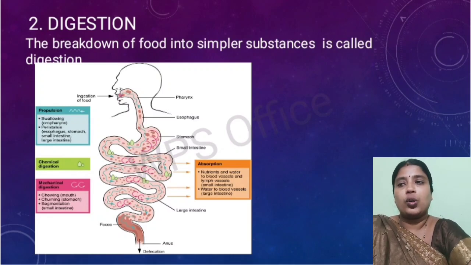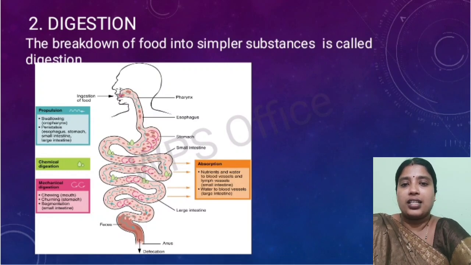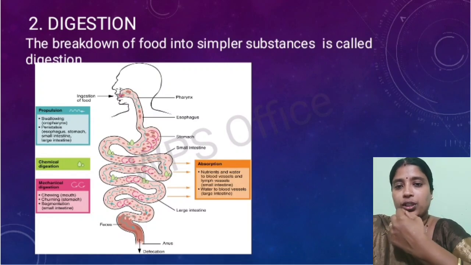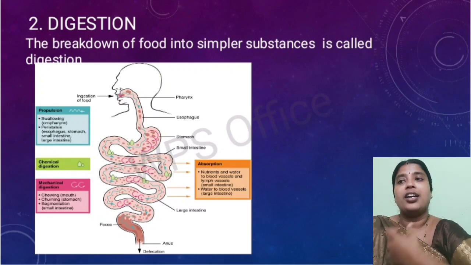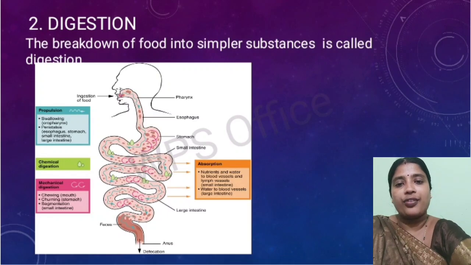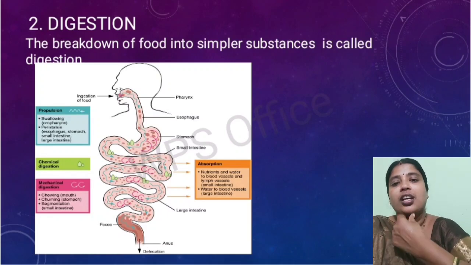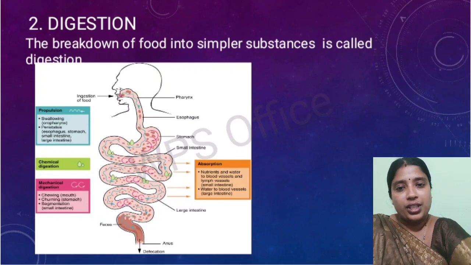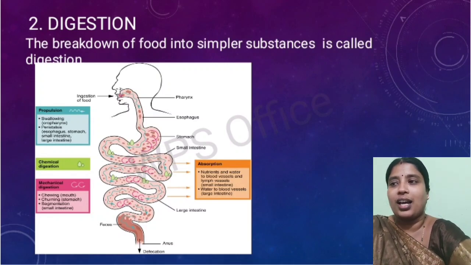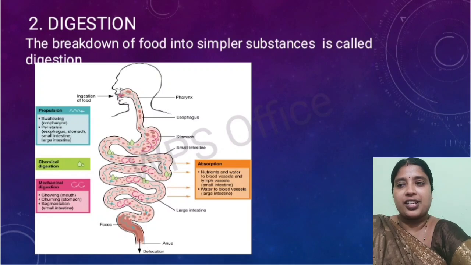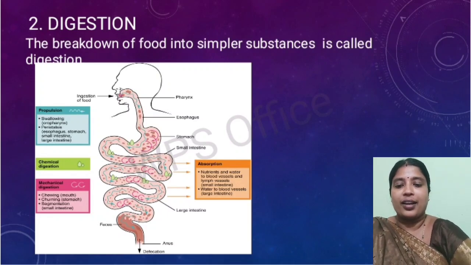Okay, now in this image you can observe how food enters our body through the mouth, and then from the mouth it goes through the esophagus, a tube-like or pipe-like structure. With the contraction and relaxation of the esophagus, the food is pushed into the stomach. Then from the stomach it goes to the small intestine, large intestine, and then it comes out through the anus.